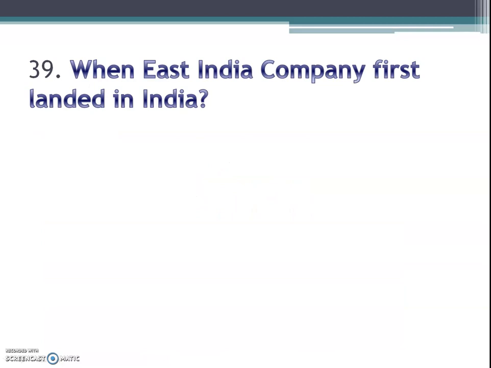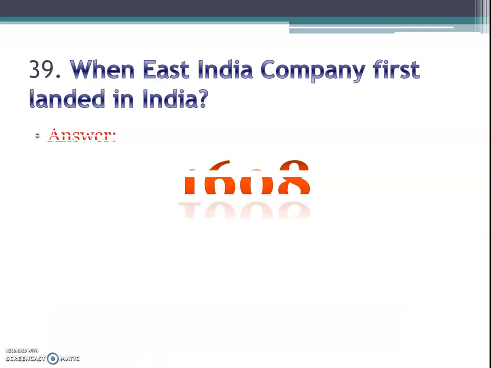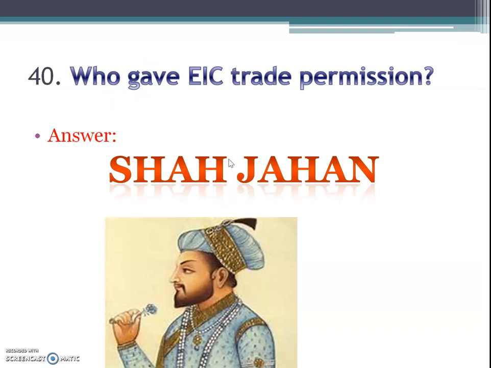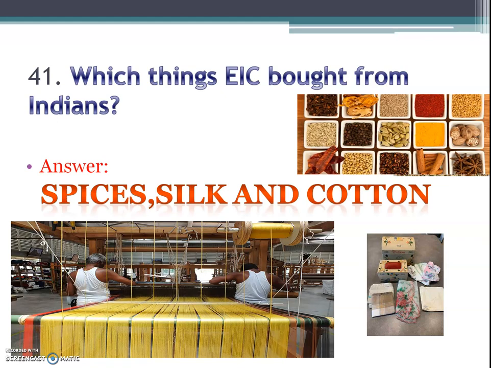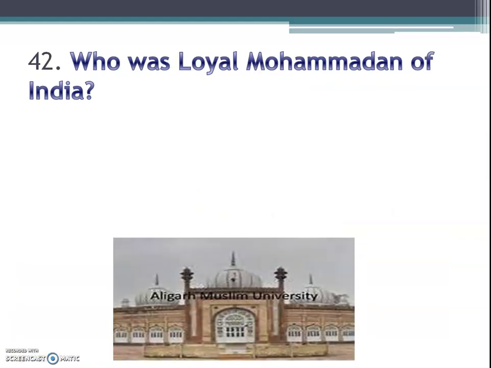Next question, when did the East India Company first land in India? And the answer is in 1608. Who gave EIC trade permission? The answer is Shah Jahan. Next question is, which things did EIC buy from Indians? And it is obvious from the picture that it was spices, silk and cotton.